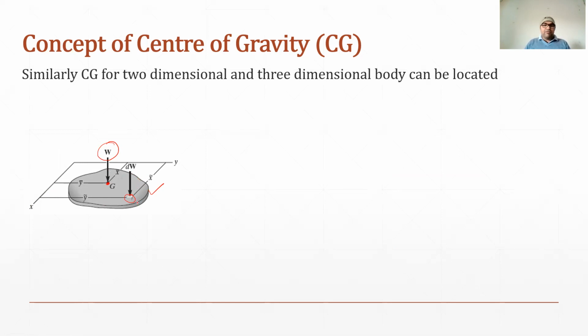If we get the CG of this differential element, and the coordinates of the center of gravity are x bar and y bar with reference to the y-axis and x-axis, we can easily find x bar and y bar with the equation that we have used earlier.